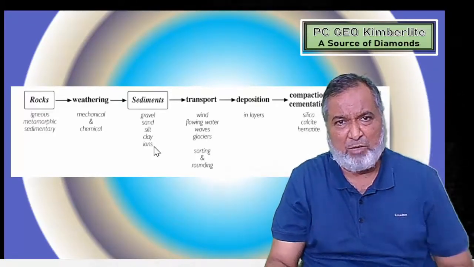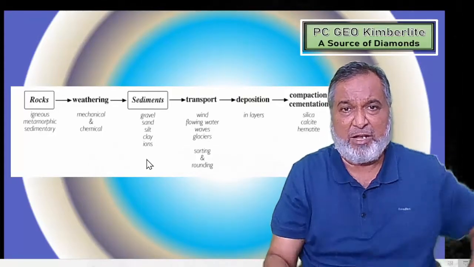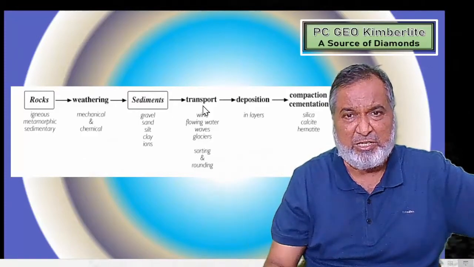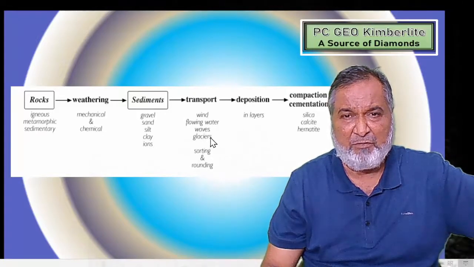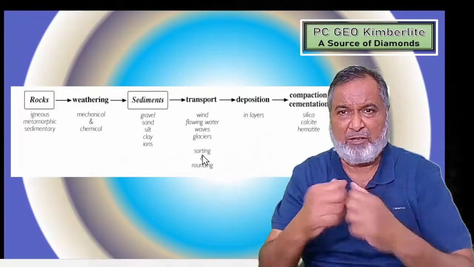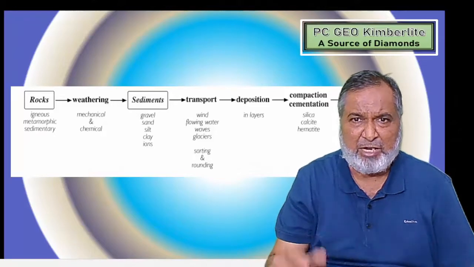So these are the smaller ones. The greater size is on the top, and as you go to the bottom, finer and finer. Then these sediments will be transported with the help of geological agents, whether wind, flowing water or glaciers, and sorting and rounding take place, where attrition, abrasion and collision happen during the transportation.